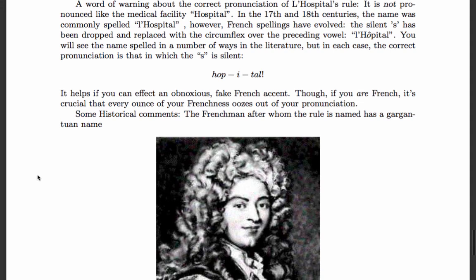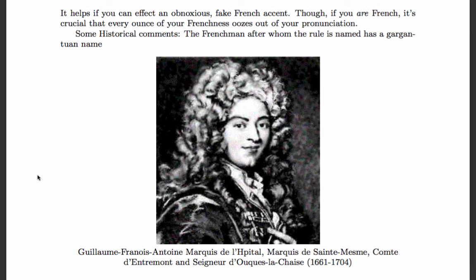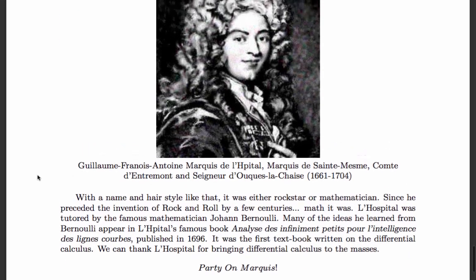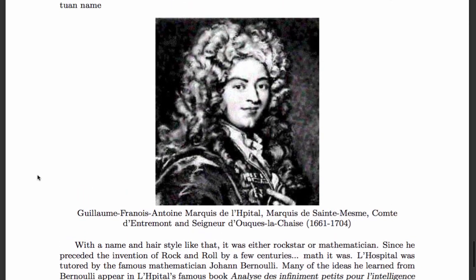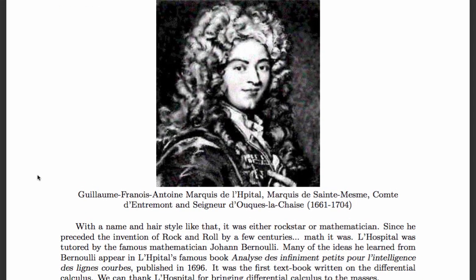Now, what about the rest of his name, you ask? Oh, you didn't ask? Well, I'm going to tell you anyway. His name is huge. His name is Guillaume François Antoine Marquis de l'Hôpital, Marquis de Saint-Mont, Comte d'Entremont et Seigneur d'Ouques-la-Chaise. With a name and hairstyle like that, it was either rock star or mathematician. Well, since he preceded the invention of rock and roll by a few centuries, math it was. L'Hôpital was actually tutored by the very famous mathematician Johann Bernoulli. He had money if he could hire Bernoulli as a tutor.